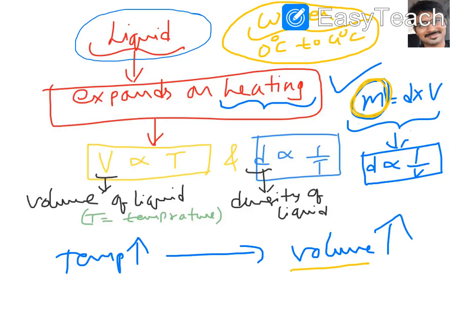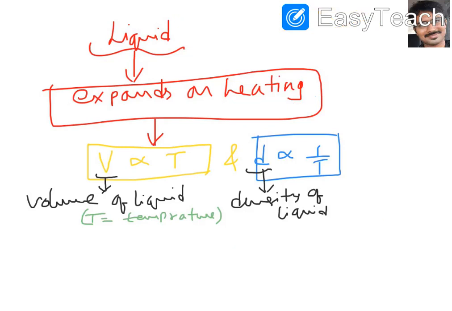What is the difference, sir? That we will observe later. We call it the anomalous expansion of water. I hope you are clear now about this.